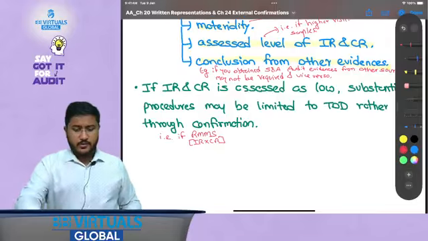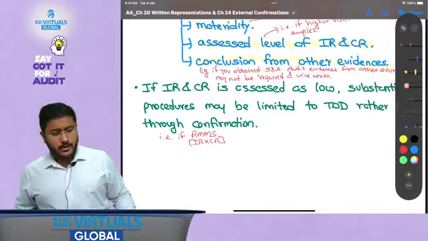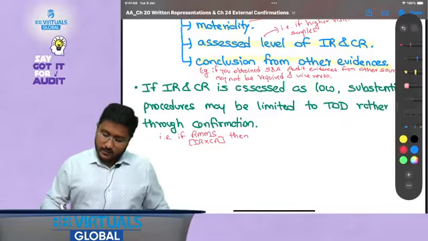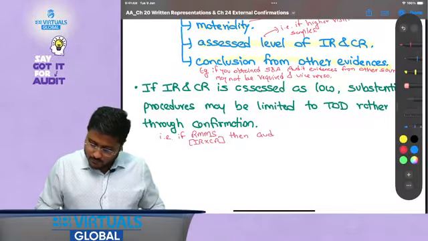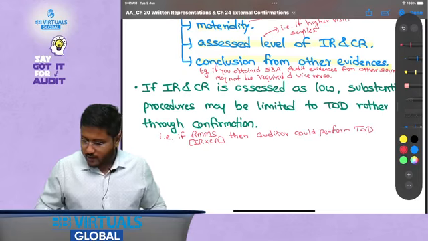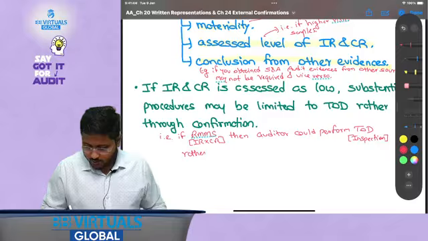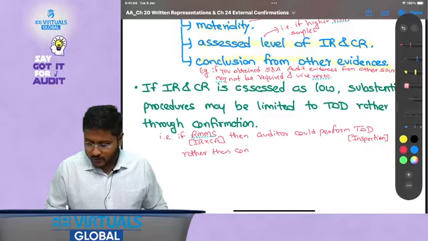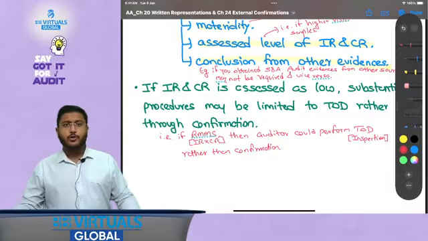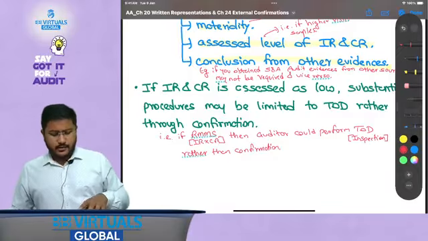So if risk of material misstatement is low, then the auditor could perform TOD. TOD is majorly inspection rather than confirmation. That is the meaning of it. The auditor could rely more on vouching, verification, inspection of documents rather than the confirmations, and that is appropriate.